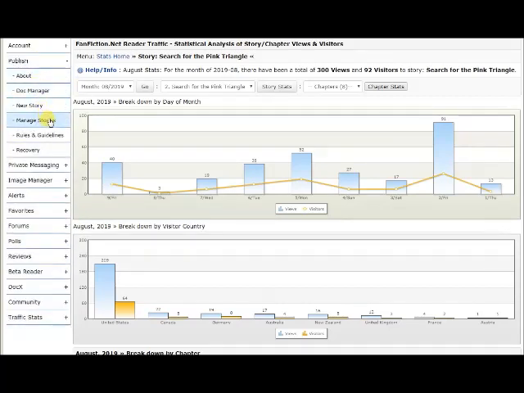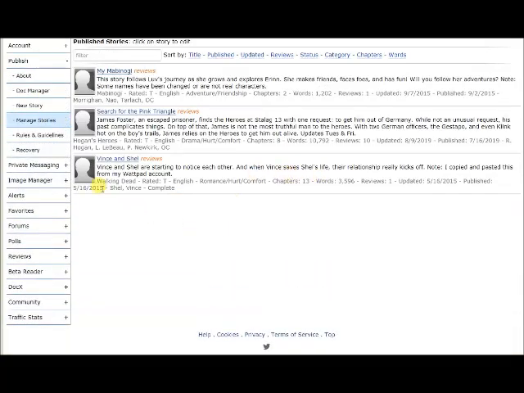So back to these managed stories. As you can see, this story was last updated on the 16th of, what's the 5th month? January, February, March, April, May. The 16th of May in 2015, and it was also published the 16th of May in 2015. So something you should probably not do, which I did do, was upload your entire story in one day.